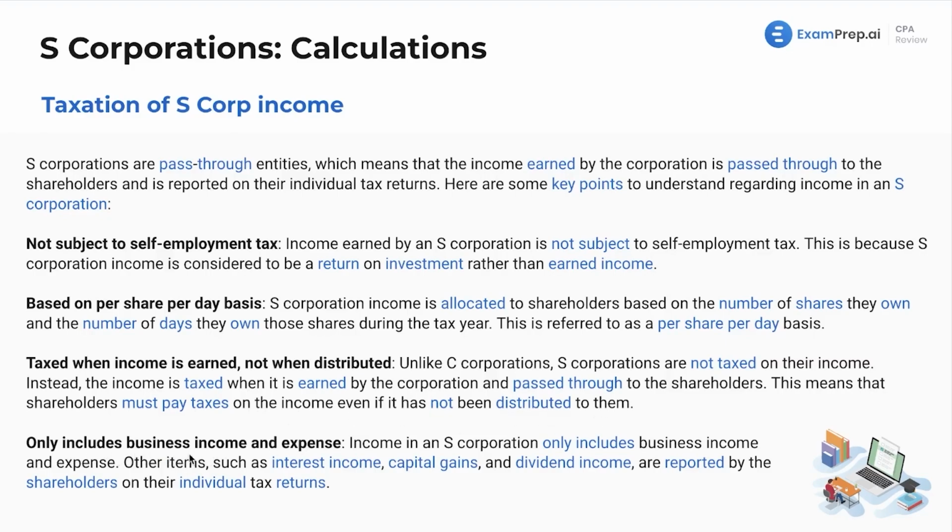Lastly, only includes business income and expense. Income in an S corporation only includes business income and expense. All of these other items, as we've seen before, we'll refer to as separately stated. Even though the ordinary business income still flows through and ends up becoming separately stated, yes, this does originate on the face of the 1120S.